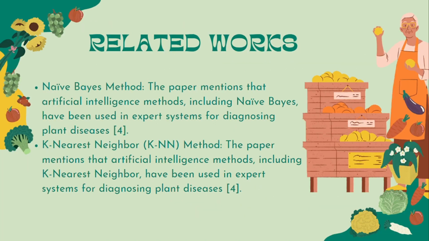Related work. Naive-Bayes method. The paper mentions that artificial intelligence methods, including naive-Bayes, have been used in expert systems for diagnosing plant diseases. K-nearest neighbor (KNN) method. The paper mentions that artificial intelligence methods, including k-nearest neighbor, have been used in expert systems for diagnosing plant diseases.